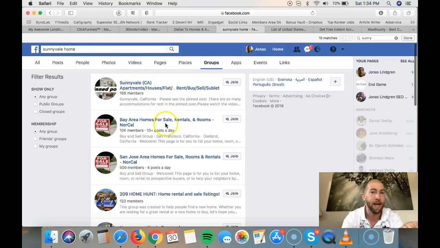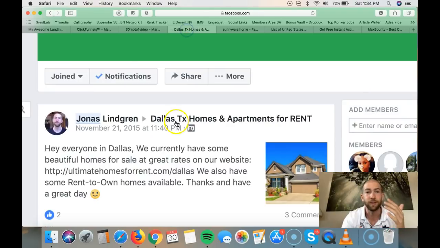So this one, for example, Bay Area homes for sale, rentals and room, North California, 10K members. I would simply join. I would then write a post that looks exactly like this, and where it says Dallas here, I would replace this with Sunnyvale or San Francisco or wherever I was posting. Then I just had, we currently have some beautiful homes for sale at great rates on our website. And then this link, I would send people to the affiliate offer.